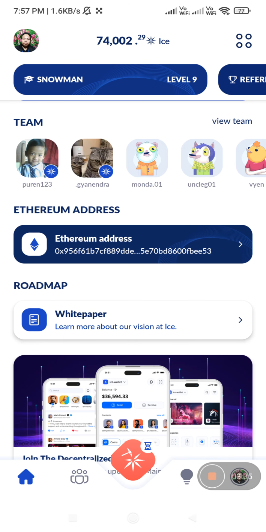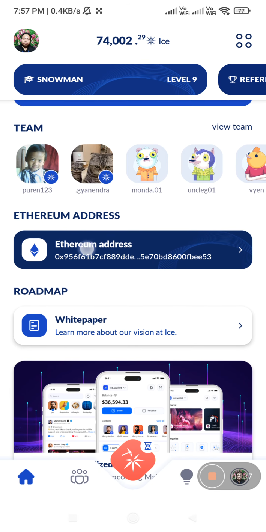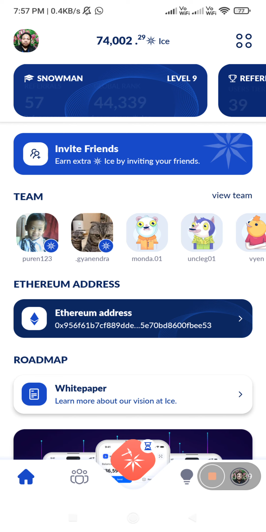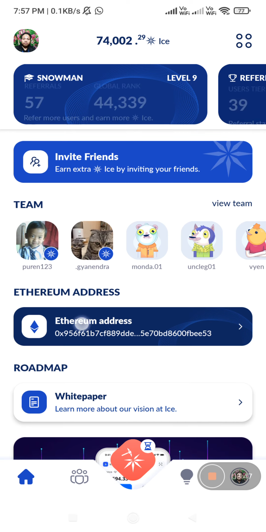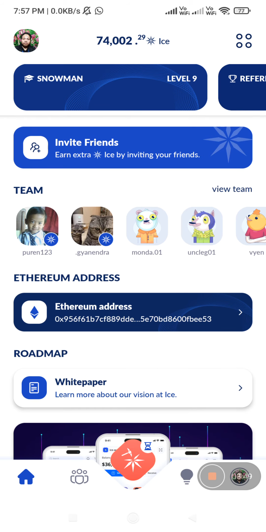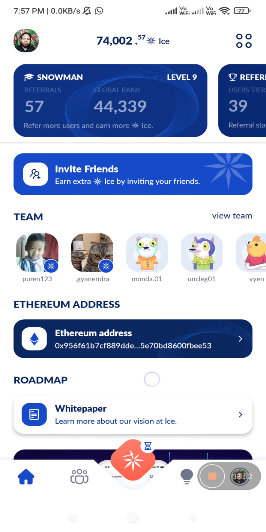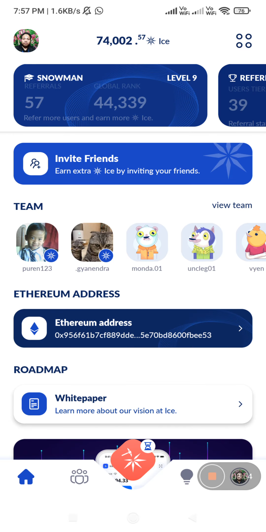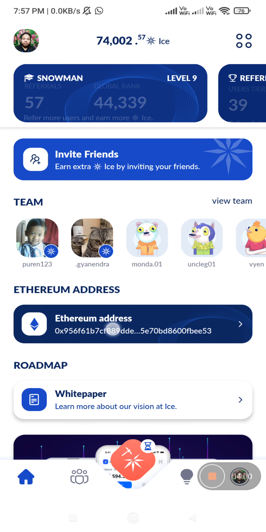Now, the Ethereum address. Ethereum address, this is very important. You will be able to successfully withdraw by using this Ethereum address. After successful restart and login, you also accept to insert this Ethereum address.